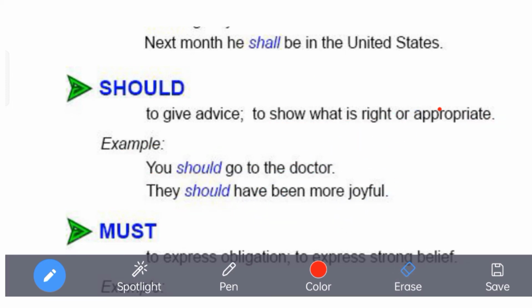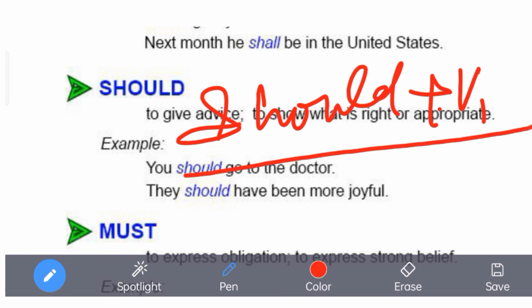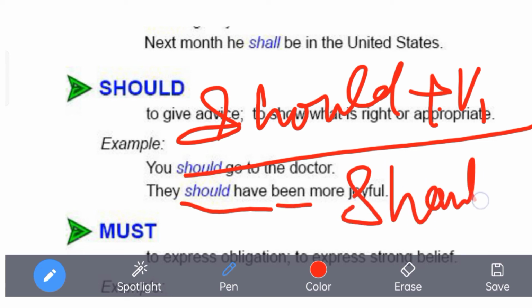If I say should plus verb of first form, that shows a normal suggestion. But should have been, here you see should plus have plus verb of third form.